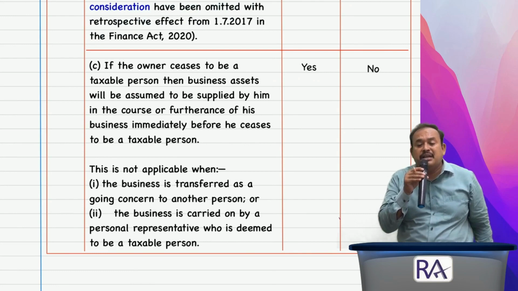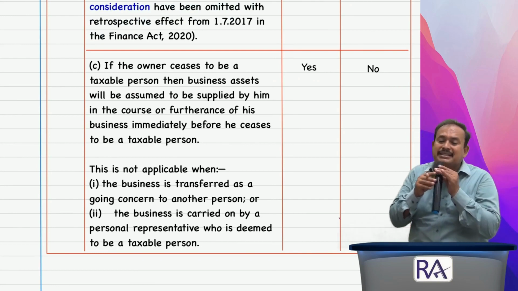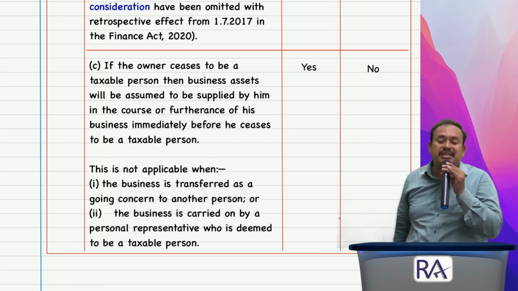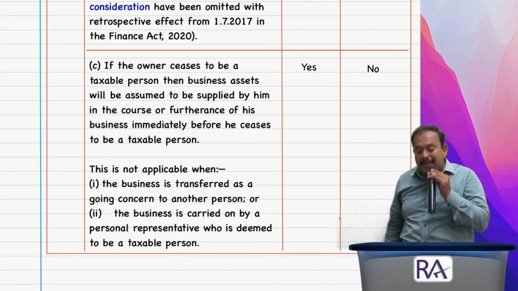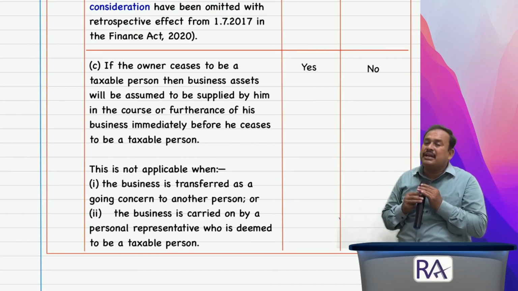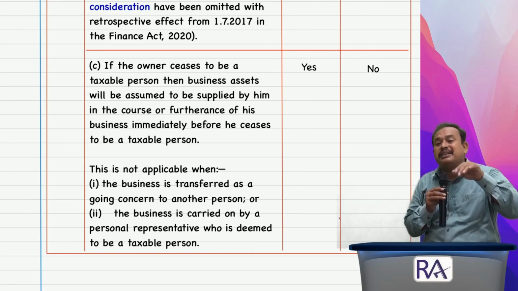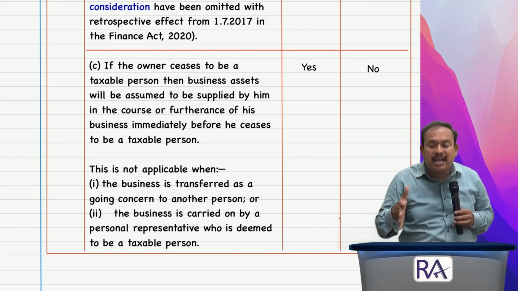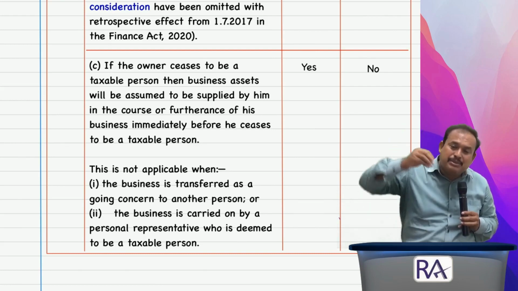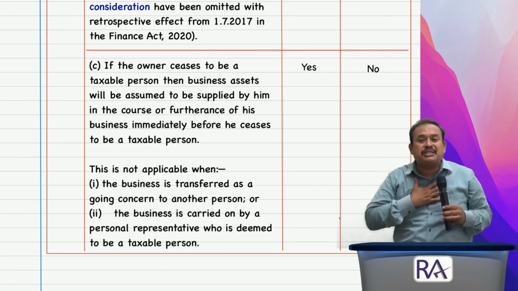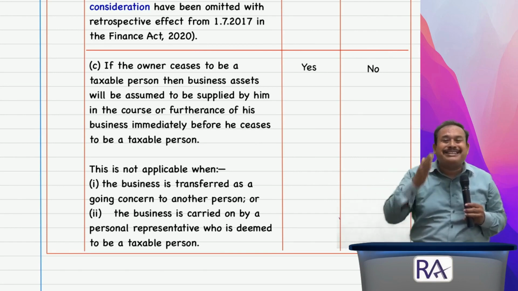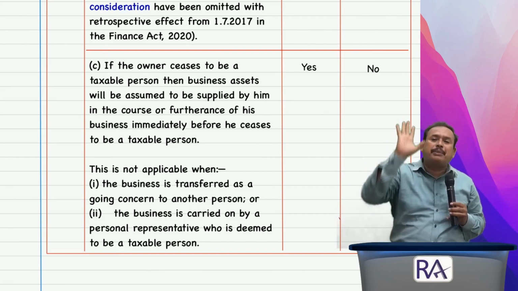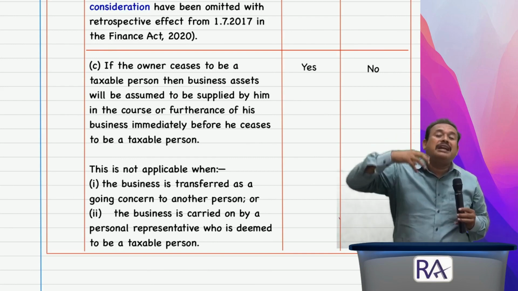assets, subpoint C. If the owner ceases to be a taxable person, then the assets will be assumed to be supplied by him in the course or furtherance of business immediately before he ceases to be a taxable person. Meaning, what to say here? The going concern of a registered person is going to wind up. Namely, I am a sole proprietor. I shut down my business from today. I do not intend to carry on any business further. In that case, I am a registered person. On the date on which I cease to be a taxable person, as on that date my business asset will be treated as a deemed supply, a supply of goods liable to pay GST.